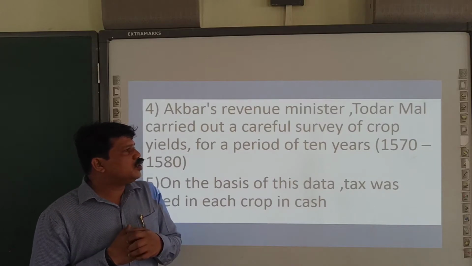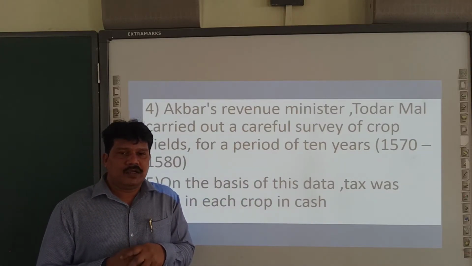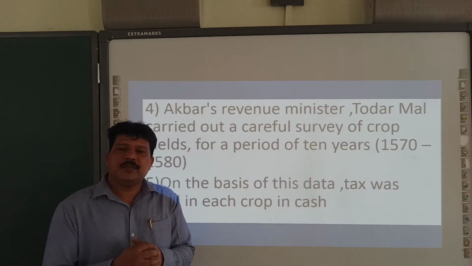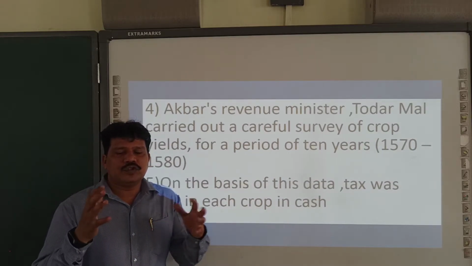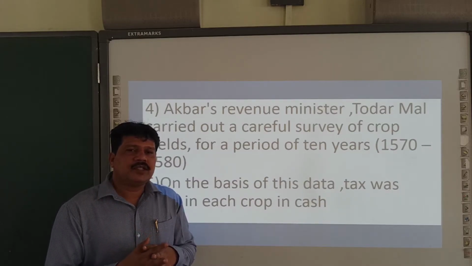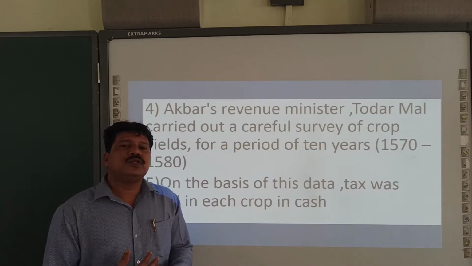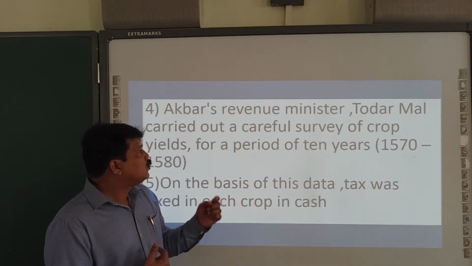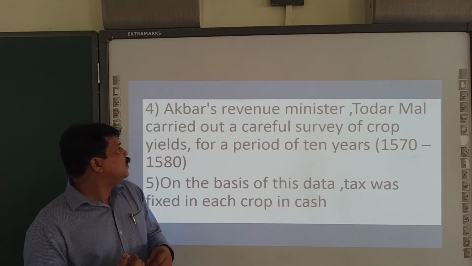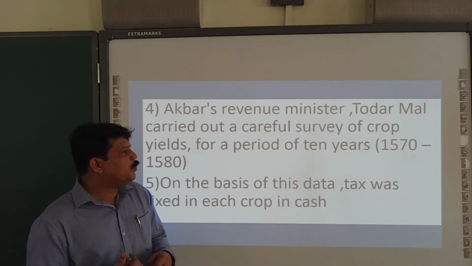Akbar's revenue minister Todarmal, remember the name, Raja Todarmal. Raja Todarmal, a very popular name because he was the most efficient administrator. Because of his financial as well as systematic administration, Akbar received huge name and fame. So Akbar's revenue minister Todarmal carried out a careful survey of crop yields for a period of 10 years.